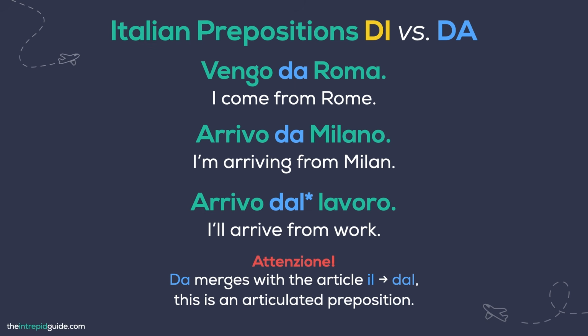That's because da merged with the article il to become dal, which is what we call an articulated preposition, where we combine the two. Now don't worry about these too much for now. Just know that they exist and keep an eye and ear out for more of these that will pop up later again in this video.